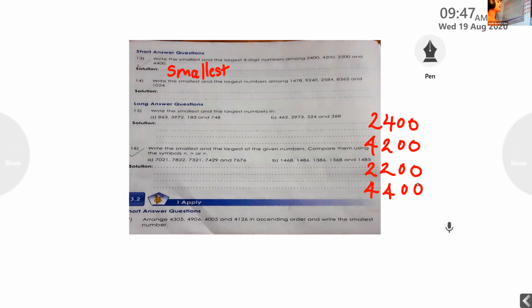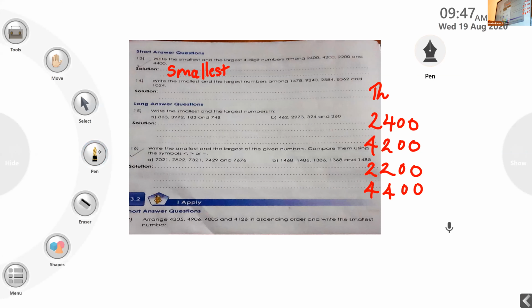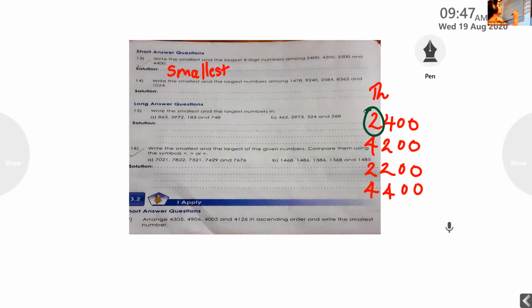Then what do we have to check? The first digit, that means the thousands place digit. For the first number, how many thousands are there? 2. Second number? 4. Third number? 2. Then again, 4. As we have to find the smallest number, we don't want to consider these 4s because that is greater for thousands, isn't it? 4,000, 4,000.